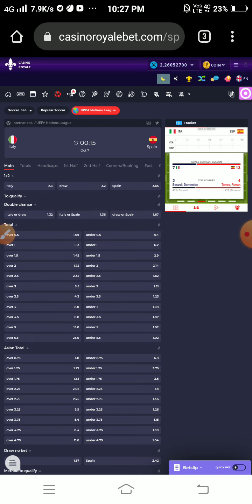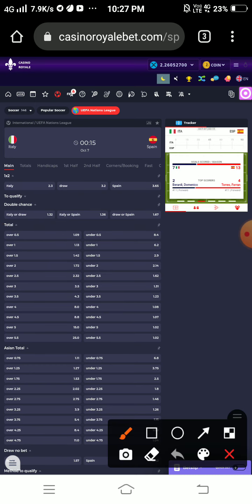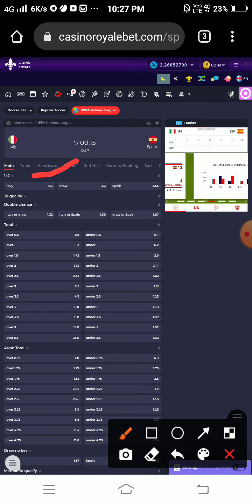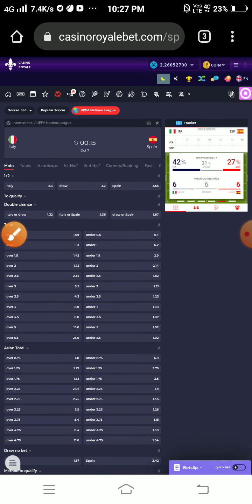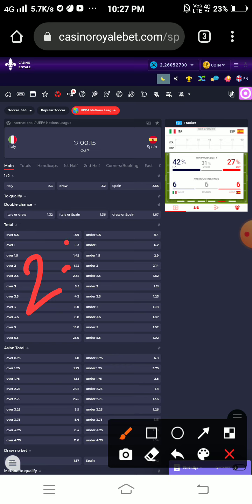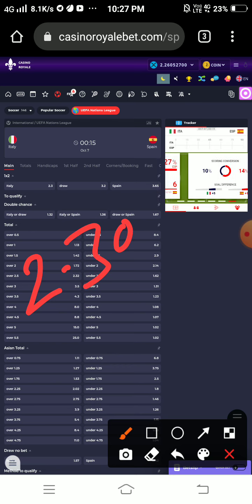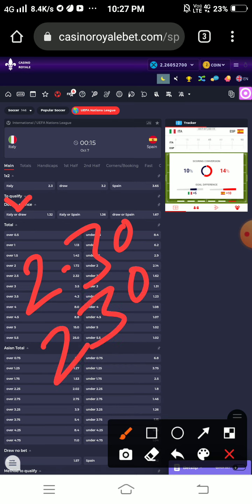Here I start with 1 X 2. One is team 1, X means the draw option, and 2 means the second team. Here for Italy there is odds of 2.30 for Italy winning. If you place a bet on Italy and it wins, you will get 2.30 odds. That means 230%.